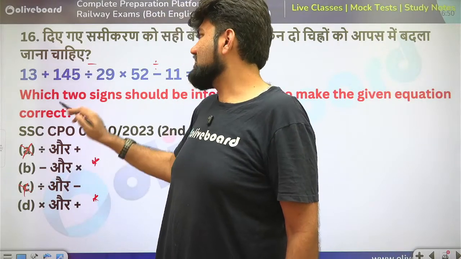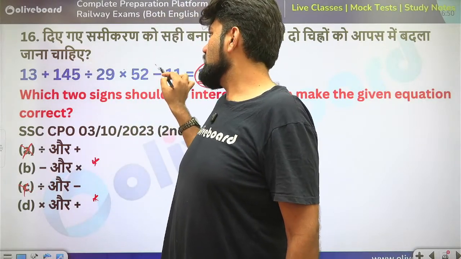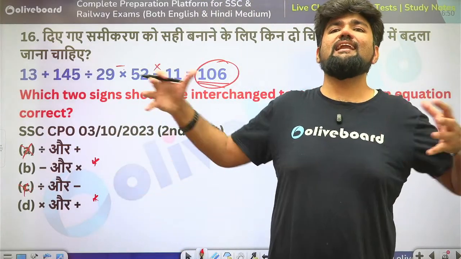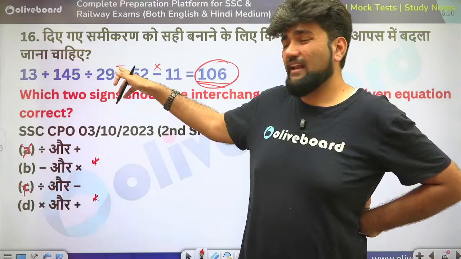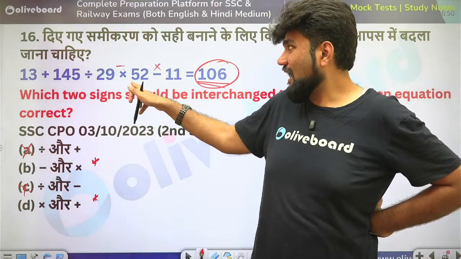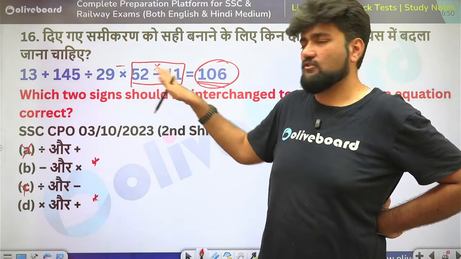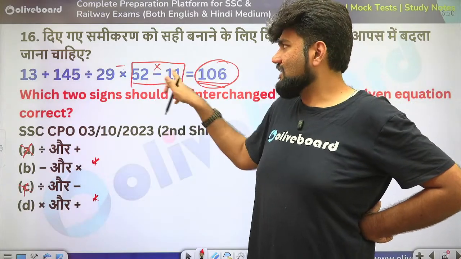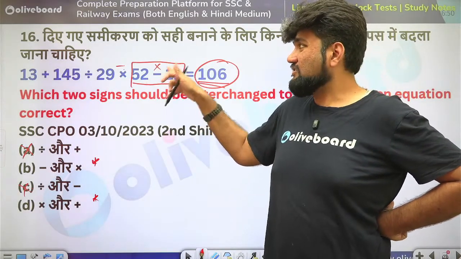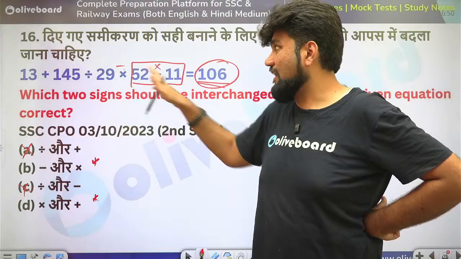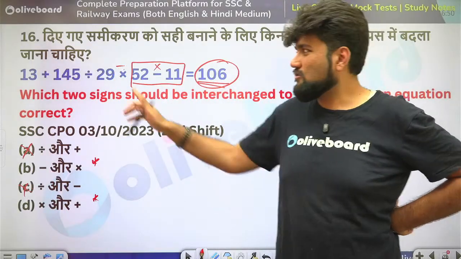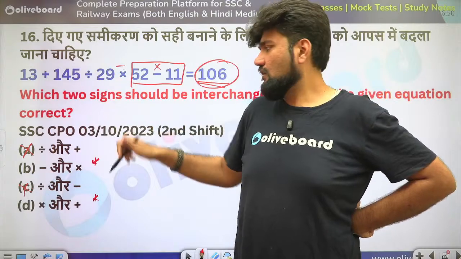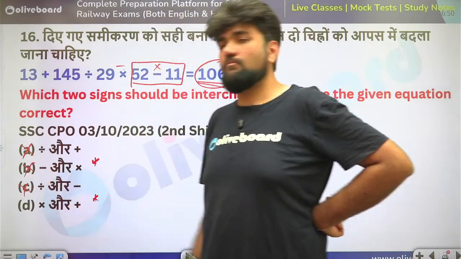Option B says minus and into. If I put into here and minus here, my problem was that multiplication was giving me a very large number. It was in the range of 250. Here the answer will be in the range of 500 plus. Do you agree? The exact answer is 572, but the answer is 500 plus. If I am still getting 500 plus in negative, I will never reach 106 here because look at the numbers here. Can I get 600 something here? No. So this is also not possibly my answer.